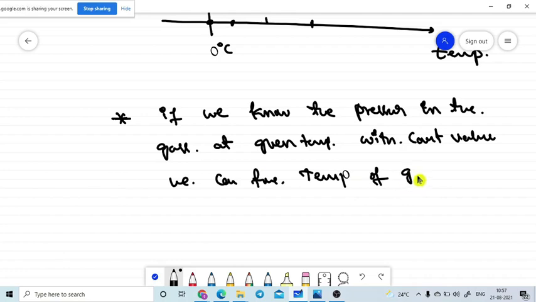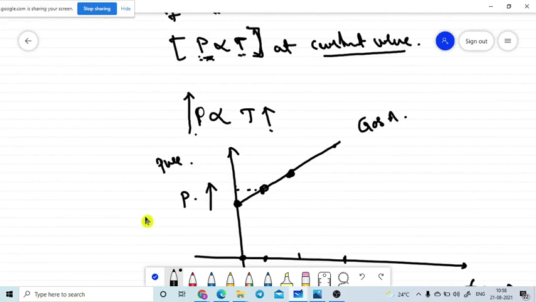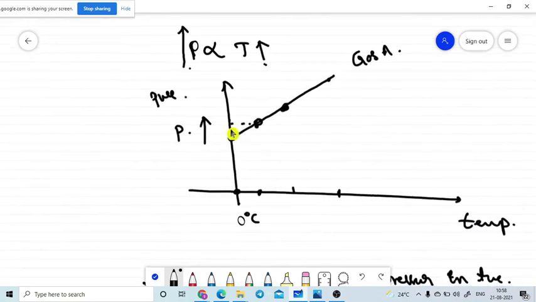Is it correct, no? So what I am saying is that if we know the pressure of the gas, it directly tells us the temperature of the gas. If we know this pressure value, then what is the temperature of the gas? We go directly to the y-axis value, and that gives the temperature of the gas.